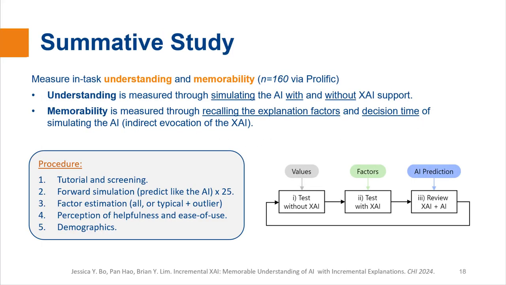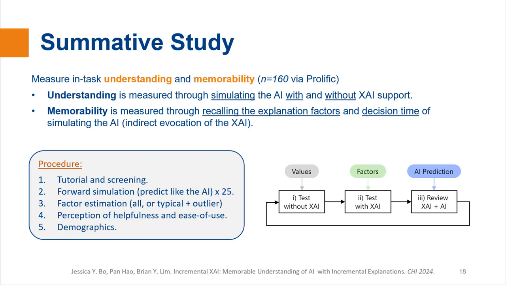In the summative user study, we recruit 160 participants from Prolific, measuring understanding and memorability. Understanding is the ability to simulate the AI with and without the help of the XAI. And memorability is the recall of the explanation factors and the decision time to simulate the AI, which we consider as an indirect evocation of the XAI.